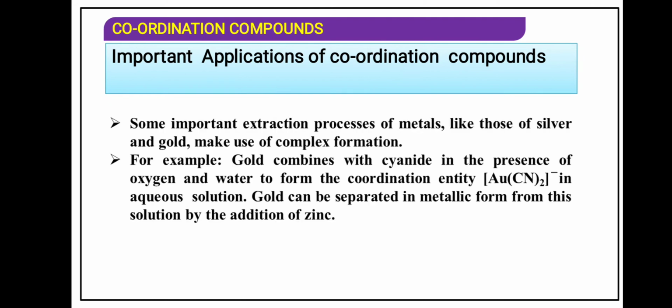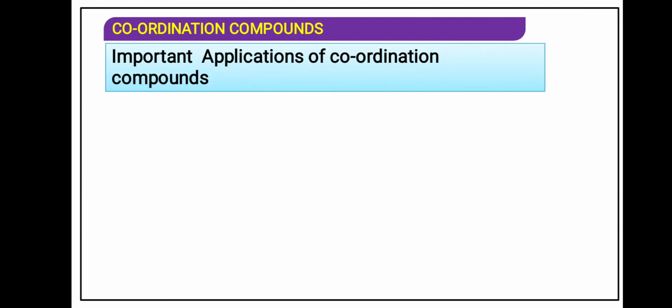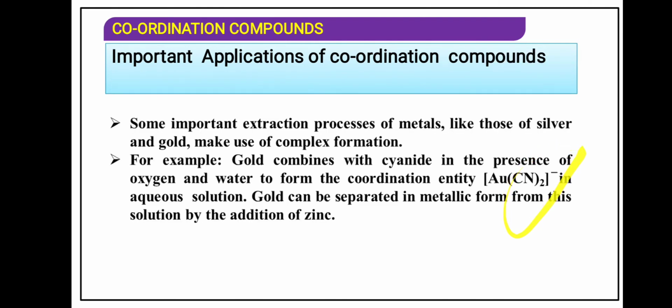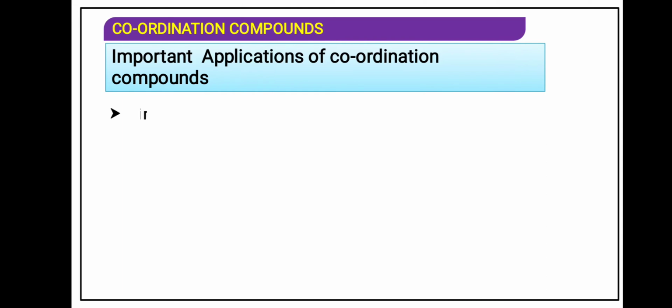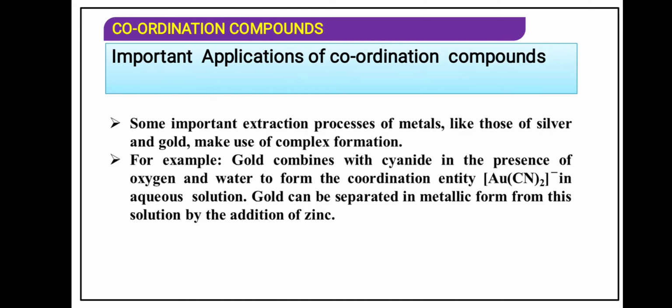Extraction of metals like silver and gold makes use of complex formation. Gold combines with cyanide in the presence of oxygen and water to form a coordination entity, that is [Au(CN)2]-. The IUPAC name is dicyanoaurate, in the aqueous solution. Gold can be separated in the metallic form from this solution by the addition of zinc. When zinc is added, what will happen? Zinc will combine with the cyanide forming zinc cyanide, and gold can be separated.